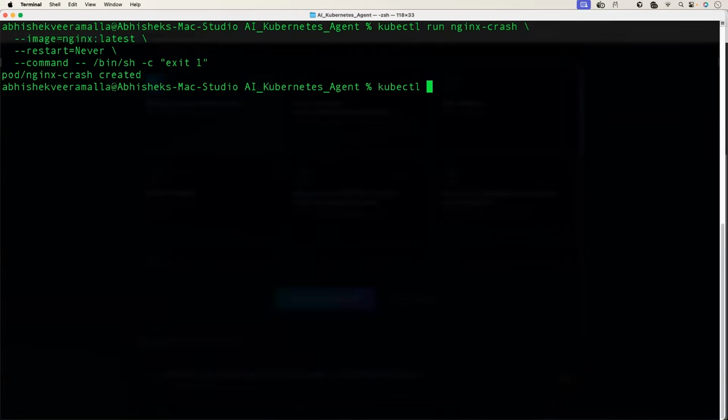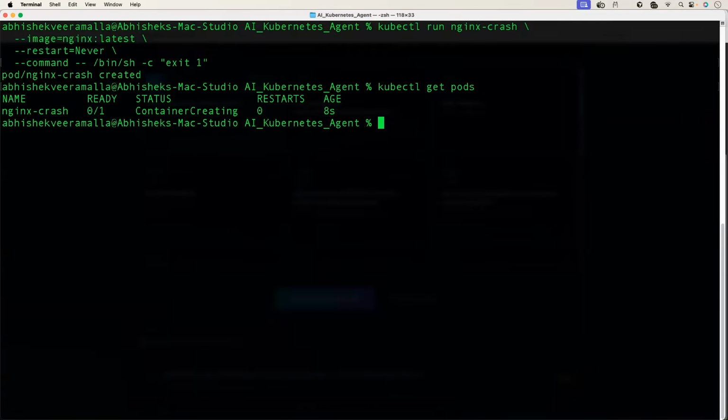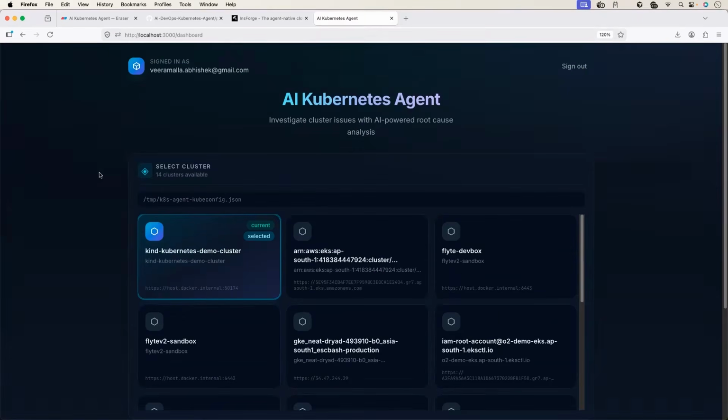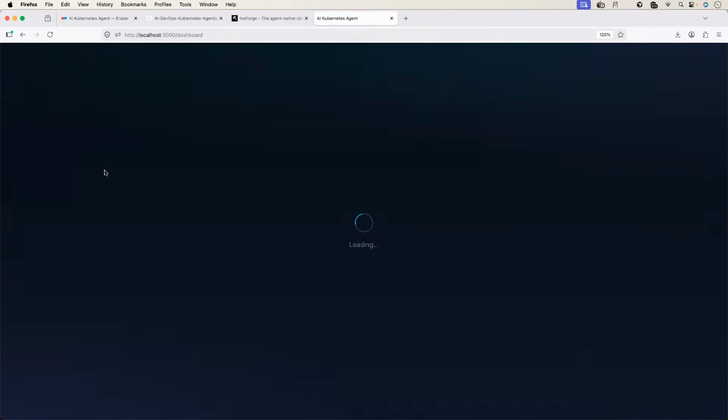Let's verify from here. kubectl get pods. Container is creating. It is yet to create the container, and then it has to run this command exit one. Only then the container goes down and pod goes into crash loop backup. Let's see. Okay, it moved to error status. In a while, it will also go to the crash loop backup. Perfect. Let's go here. Let's refresh this.